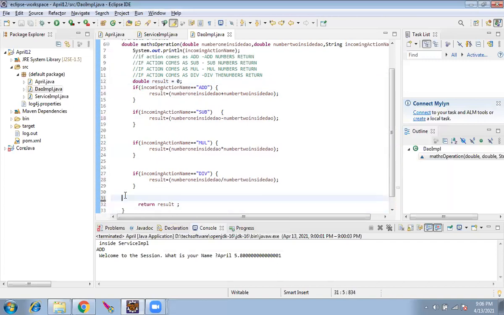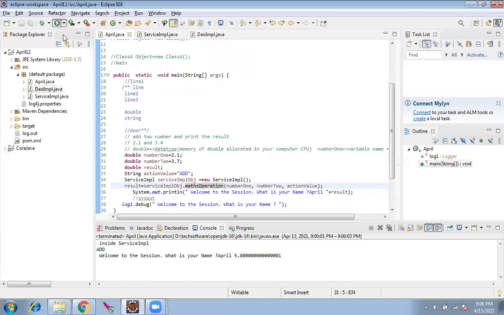But is it clear now? That's all the new thing I have. We'll run this. Now if we run it, we should see the magic. Add, it is going to add. I'll give subtract without changing anything.